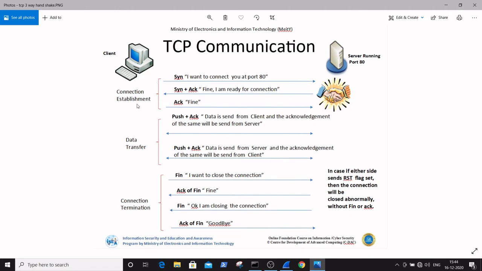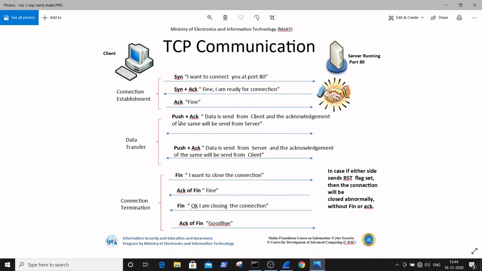For connection establishment, first the client will send a SYN saying I want to connect to you at port 80. The server will respond with SYN plus ACK, that is, fine, I am ready for the connection. Next the client will say okay, you can establish the connection. It is the acknowledgement given by the client to the server. Hence the three-way handshake is established. So TCP/IP communication is established by using a three-way handshake.